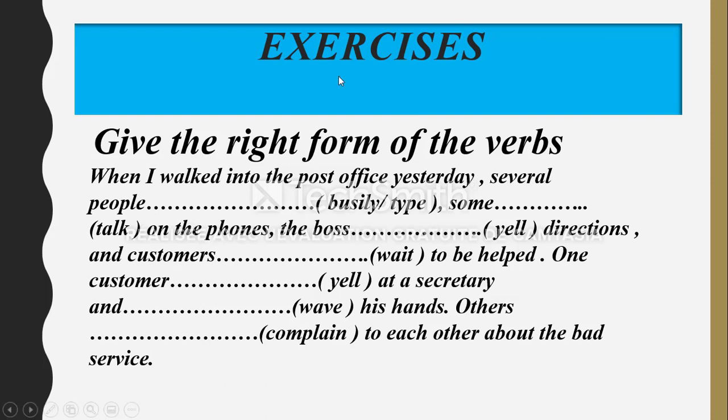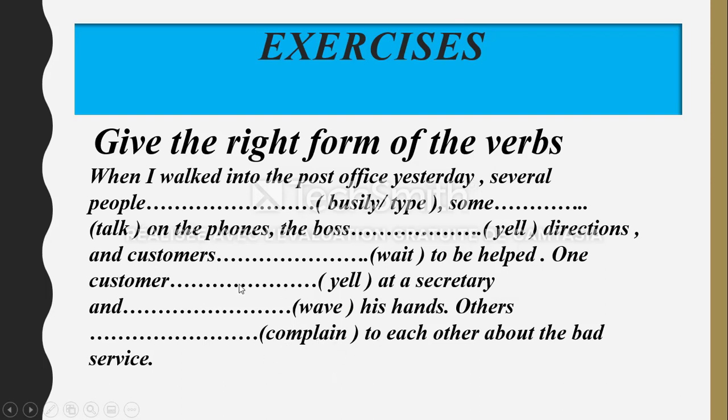So here we have the verb type, because busily is basically an adverb. Then we have talk, then we have the verb yell. Also here we have the verb wait and another verb yell. Then we have the verb wave and the verb complain.